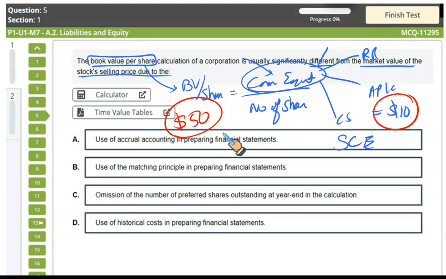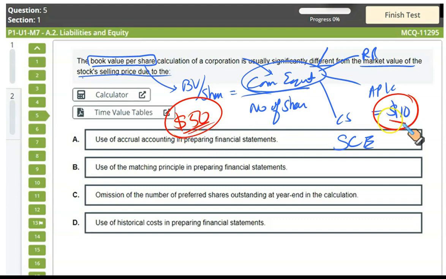You should know the reason: under US GAAP, assets are reported at original historical cost, of course, and they are depreciated or amortized. But the market will value those assets at market value.